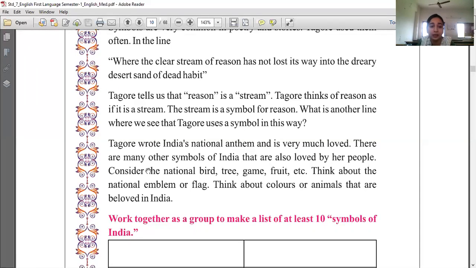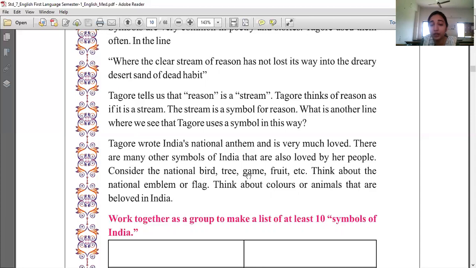There are many other symbols of India that are also loved by her people. Now our national anthem is our symbol. If anywhere Jana Gana Mana plays, we will understand that it's for India. So this is the symbol of India. Now there are many other symbols of India like our national bird. What is our national bird? Peacock. Our national tree. Now this you have to find out, which is our national tree.